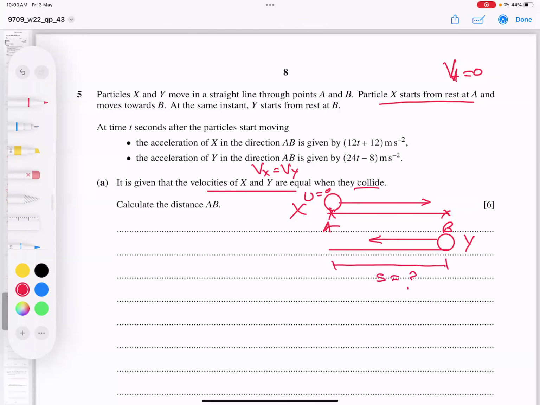Okay students, so let's see now how we can start. First of all, students will try to use this condition: both velocities are equal to each other. Then we can find the time in the middle where they meet, because collision is there. But the problem is that we have only accelerations here, and I need velocities.